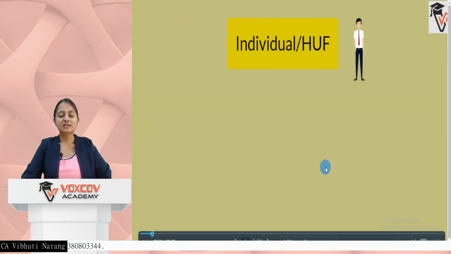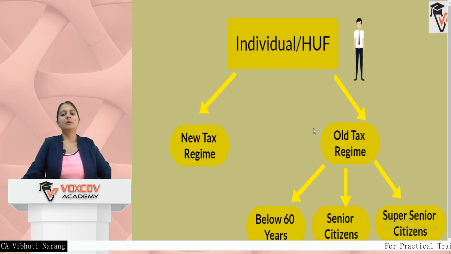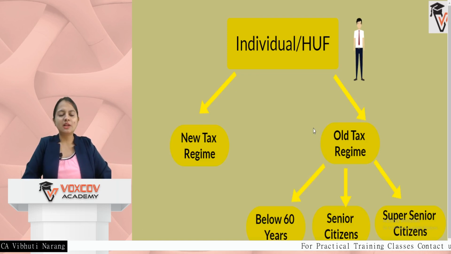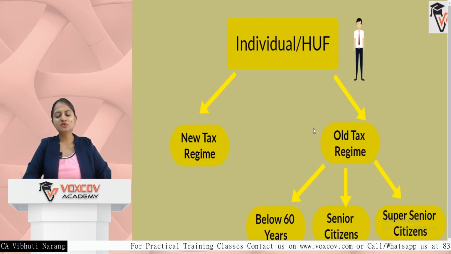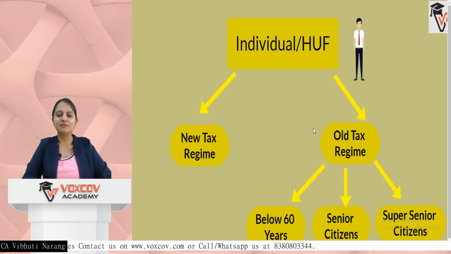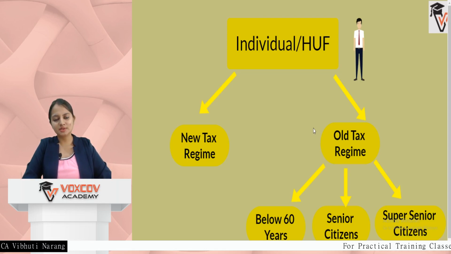We'll first start with the topic individual and HUF. Budget 20 has come up with a new tax regime which is applicable for individual and HUF, and there is also an old tax regime which covers three categories of individuals. One is below 60 years of age, second is above 60 years but below 80 years, and the third is the super senior citizens who are more than 80 years of age.